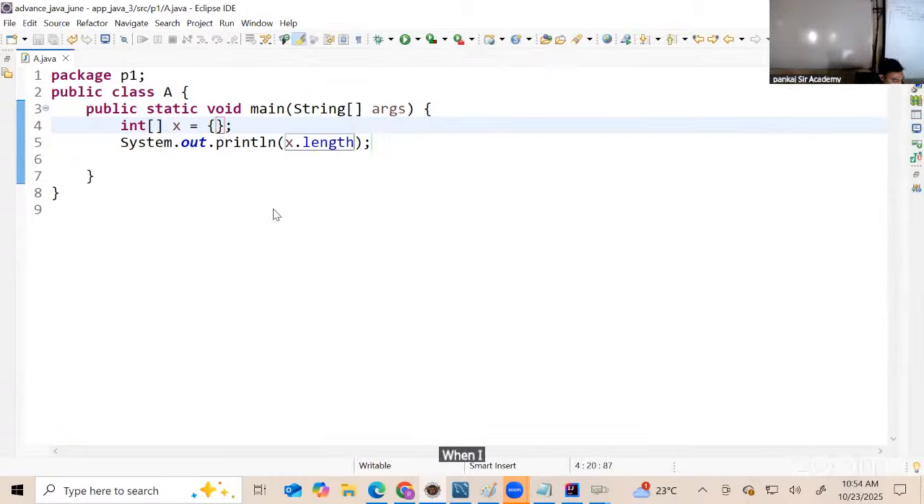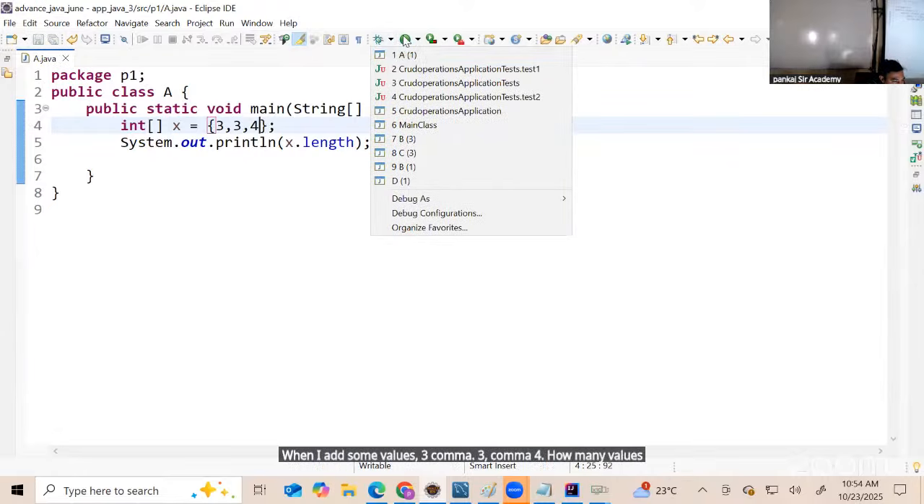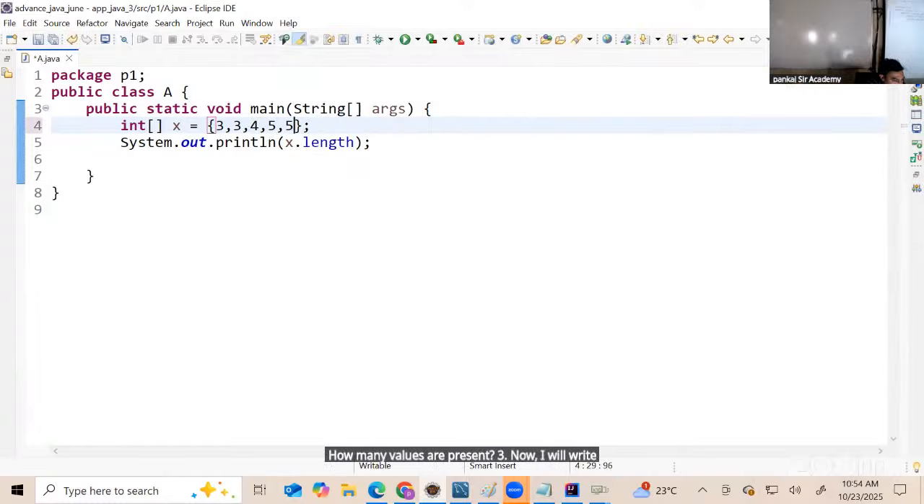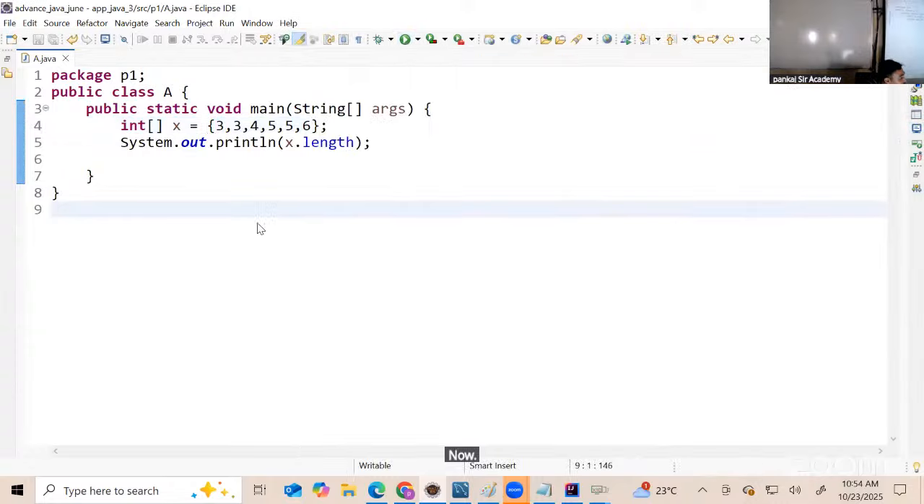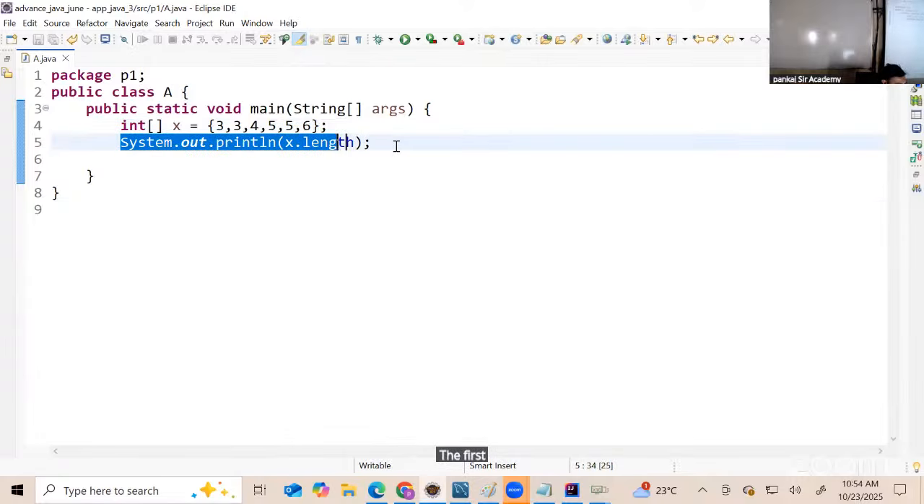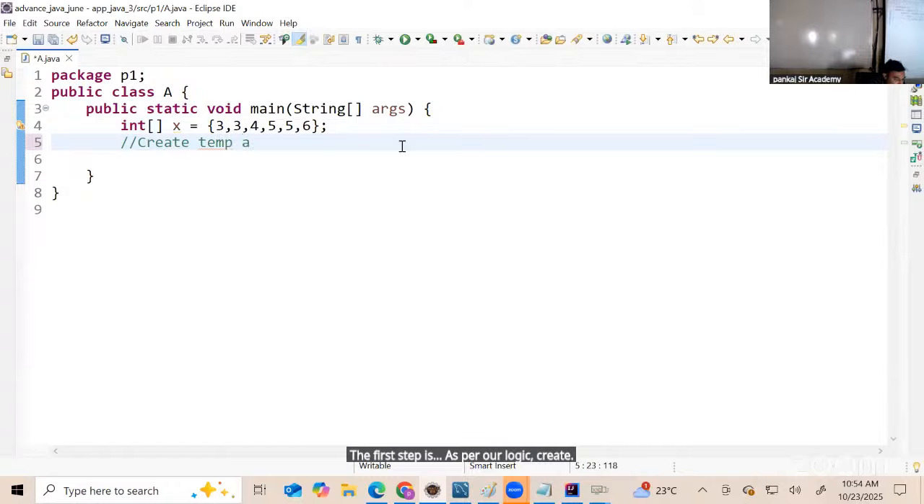When I add some values, 3, 3, 4, how many values are present? 3. Now I will write 5, 5, 6. Did you understand? Automatically, I'm adding the elements and the size of the array is increasing. The first step, as per our logic, is to create a temp array with the same size as that of x.